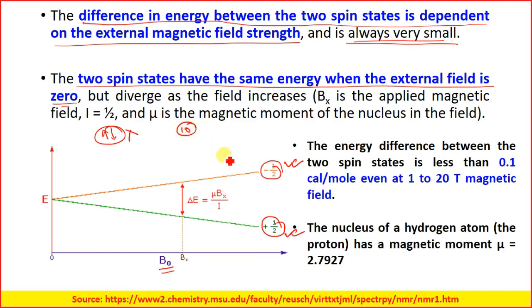Some of them will go to the high energy state, some of them will go to the low energy state. So in a population you will find that there will be some rebels who will be against the system and some will be with the system, and you will find the majority of the people are with the system. No one wants to be in a higher energy state.